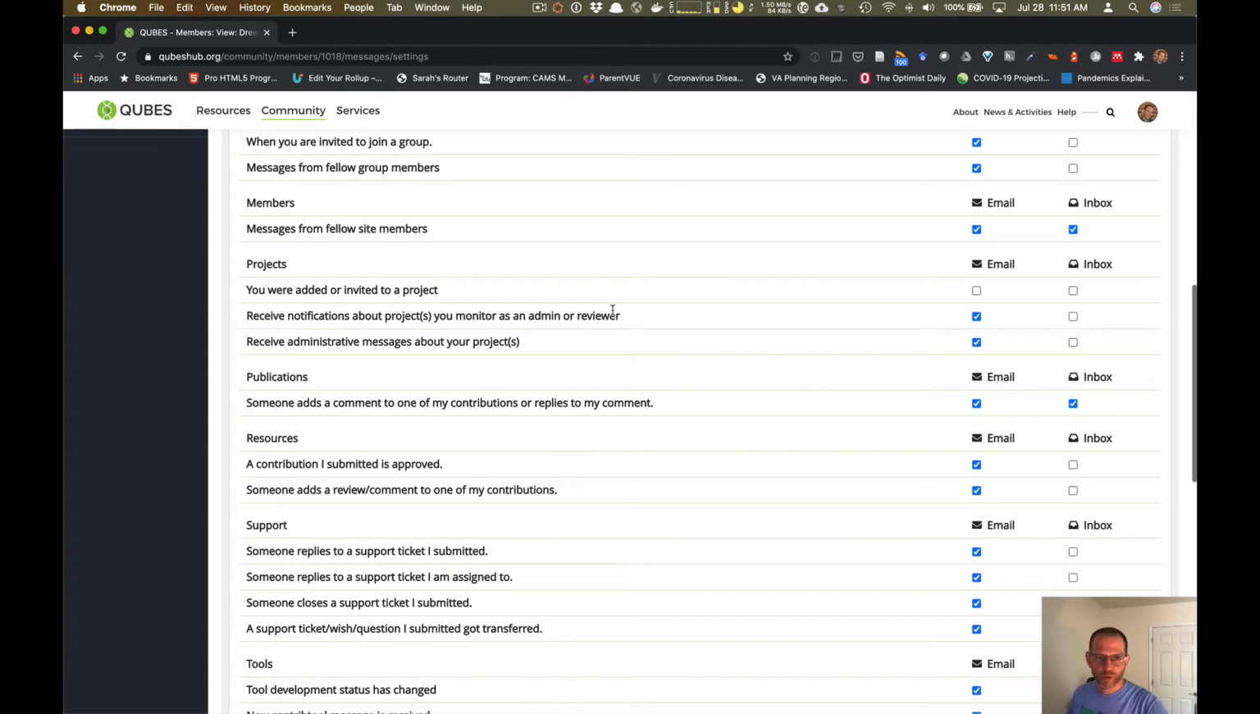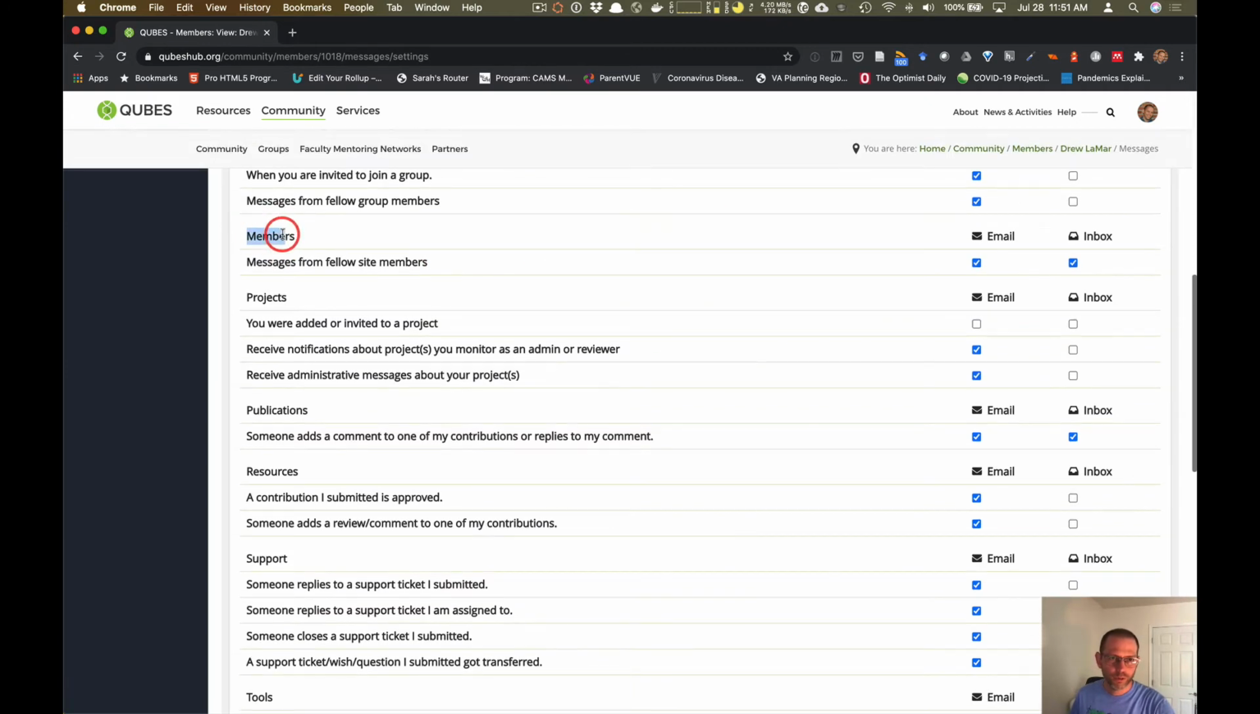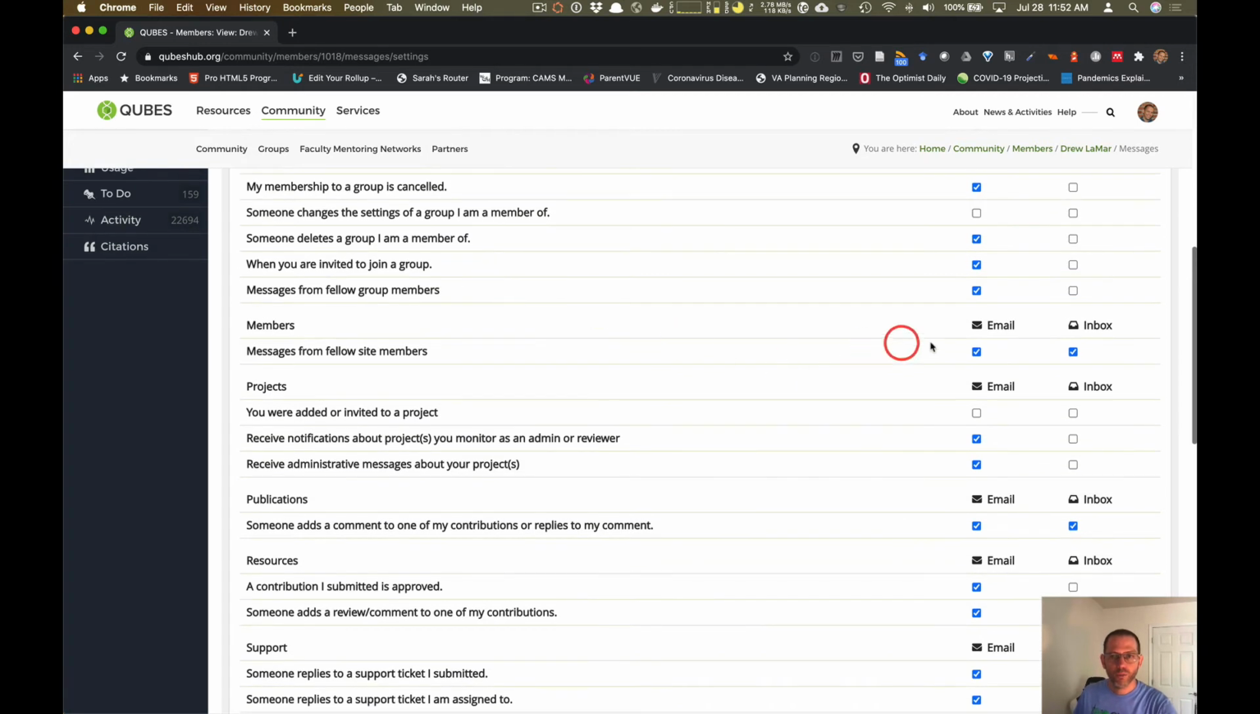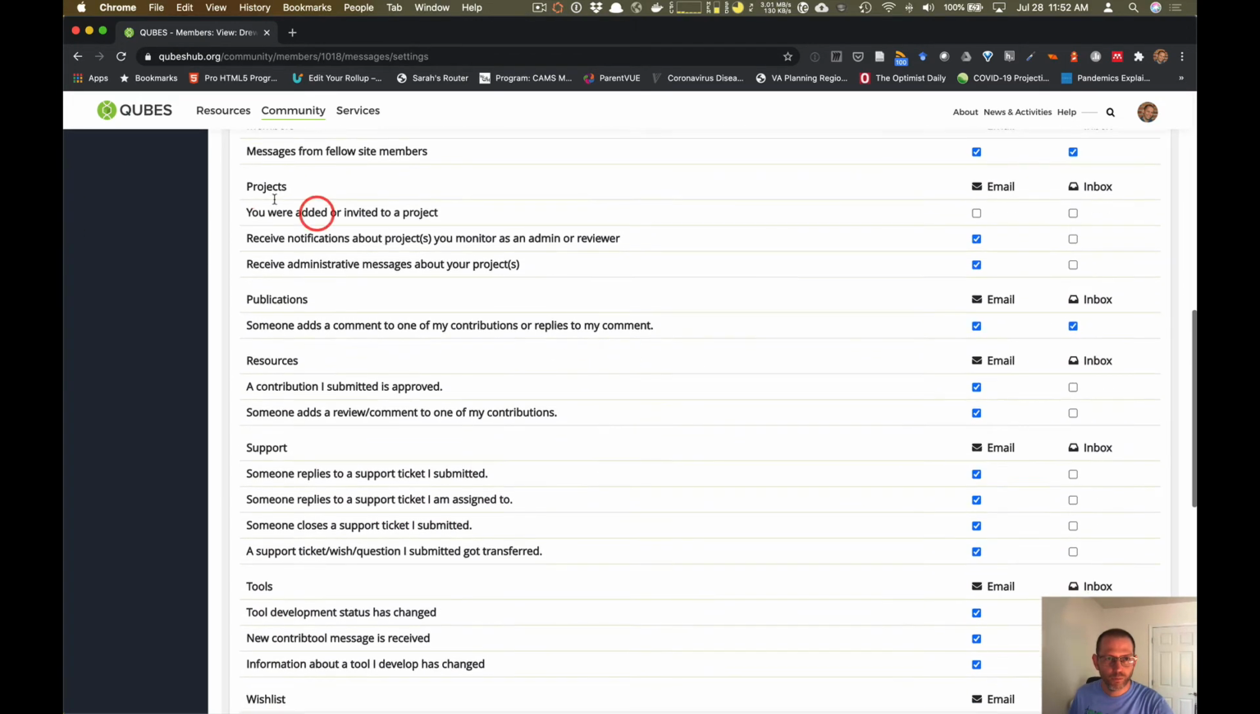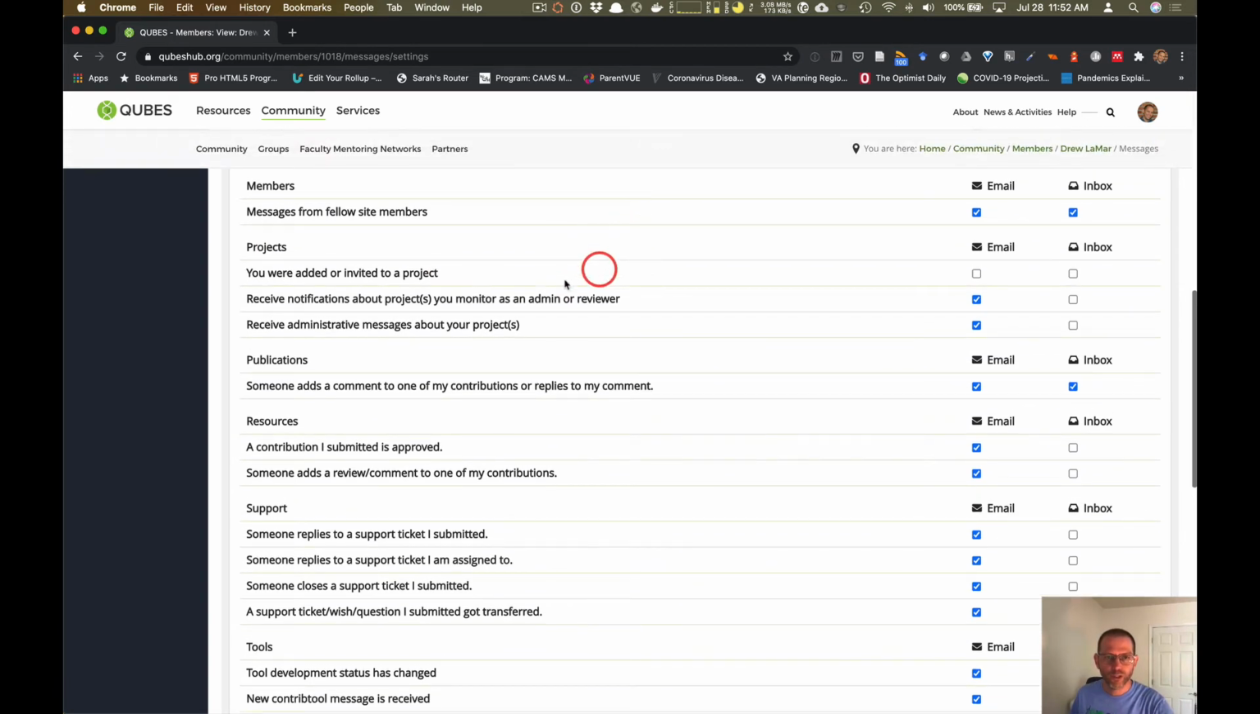Some other areas that might be good for you to have checked. Under members, if there's ever a fellow site member that decides to contact you, if you've made your email or yourself open to receive messages on the hub, then you're going to want to make sure that these are checked as well so that you get notifications when someone wants to talk to you. Let's see, that's one. Projects is good too. You may or may not have used projects, but if you start using projects, this will be an important one to go through. As you can see here, I have received notifications about projects you monitor as an admin or reviewer. So if you ever create a project, this is an important thing to make sure you receive notifications on.